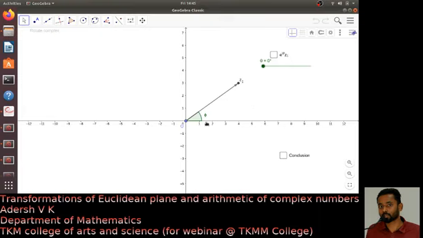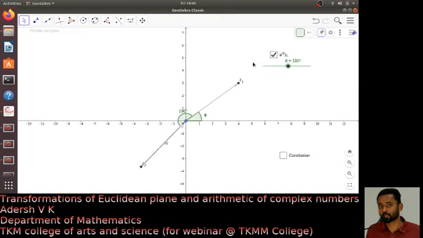So now to make it more clear, let me consider one more example. You consider a complex number z1. Now, suppose I multiply this z1 by e raised to i theta. So what happens? It increases or decreases the argument. So multiplying with e raised to i theta actually does the rotation of the point z1.